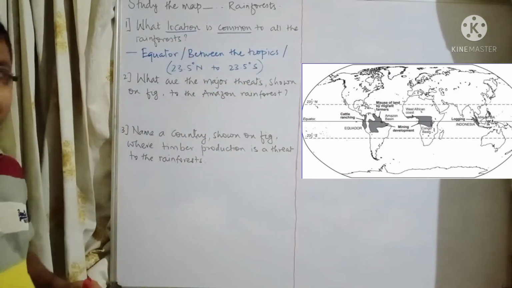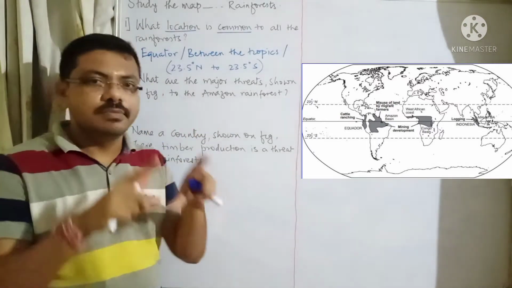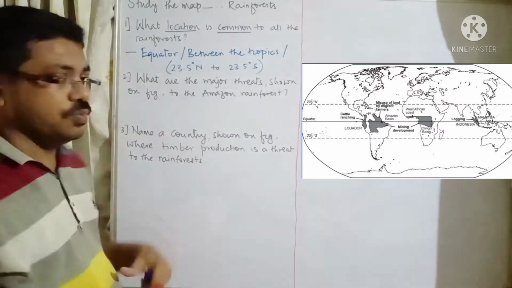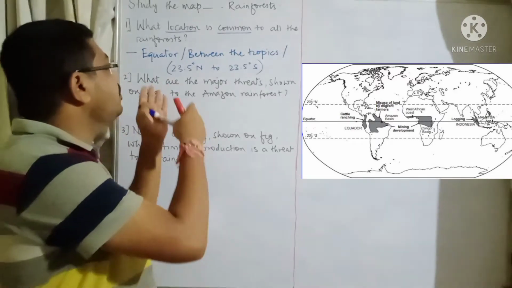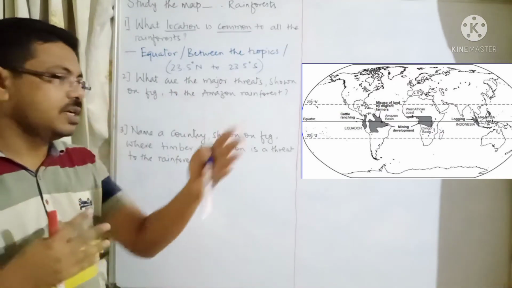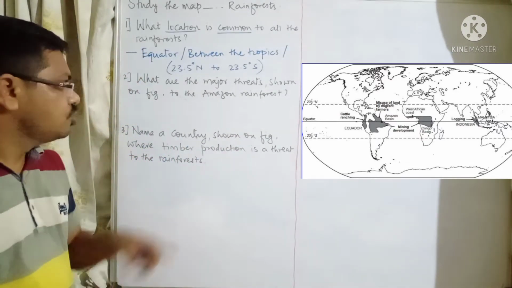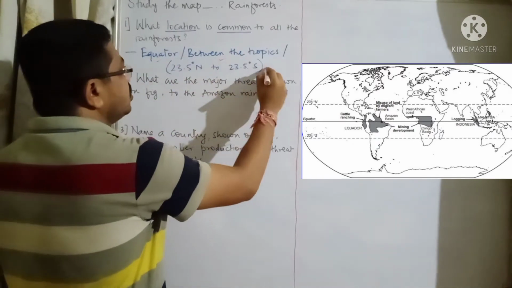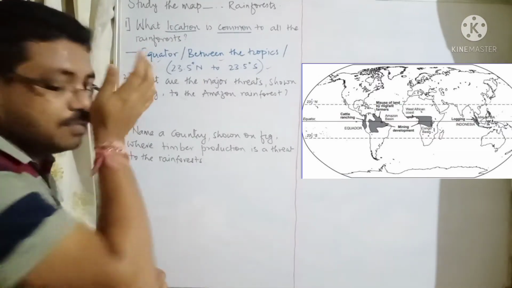Out of these three, you can mention any one. First of all, look at the map. Rainforests are located on the equator, that is clearly visible. Number 2, rainforests are between Tropic of Cancer and Tropic of Capricorn, that is also right. And if you are not writing this, then you can mention the degrees, 23.5 degree north and 23.5 degree south. This is the data which is given in the image. So out of 3, you can write any one. It is your choice which answer you write, but any one is going to be the right answer. Now look at question number 2.